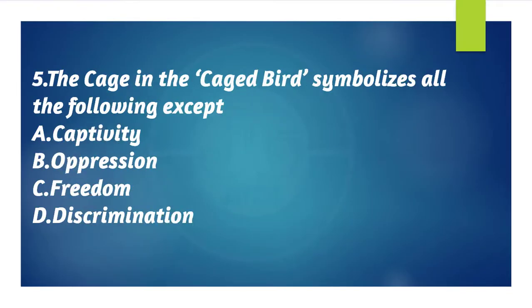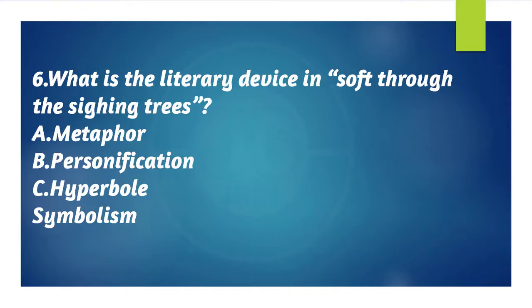Question 5. The caged bird in The Caged Bird symbolizes all the following except A. Captivity, B. Oppression, C. Freedom, and D. Discrimination. The answer to this question is C. Freedom.